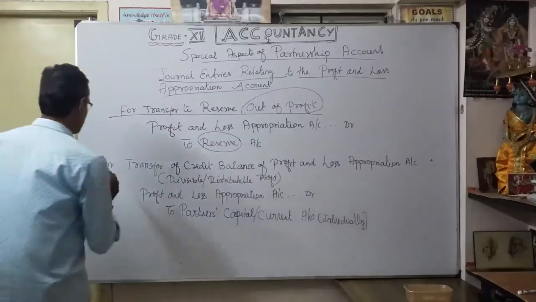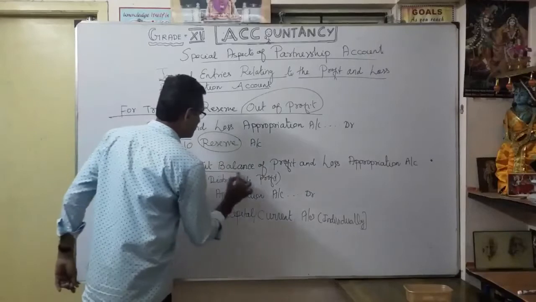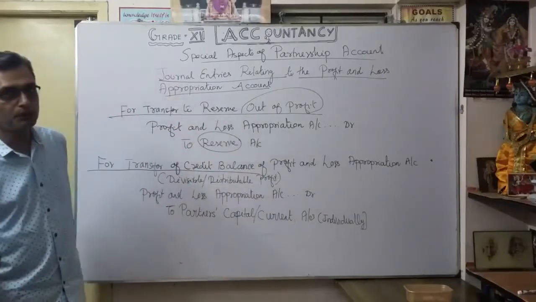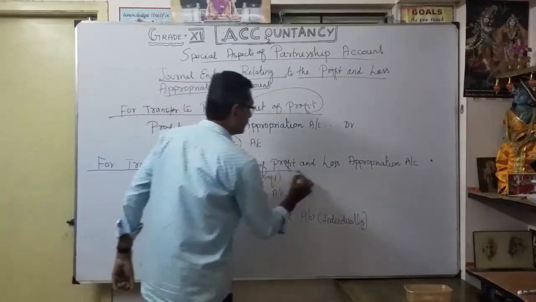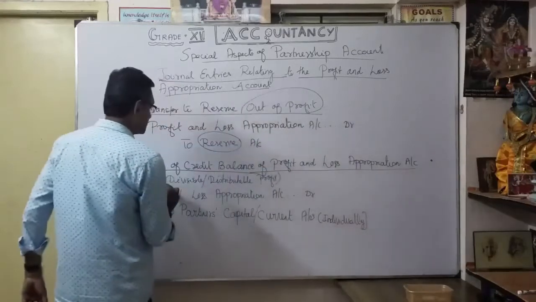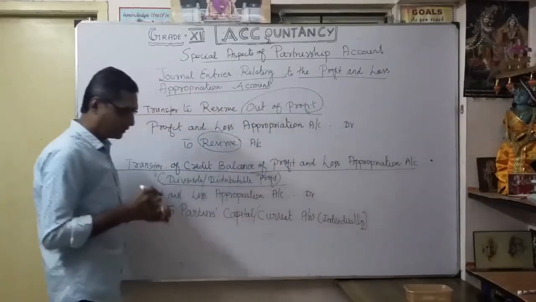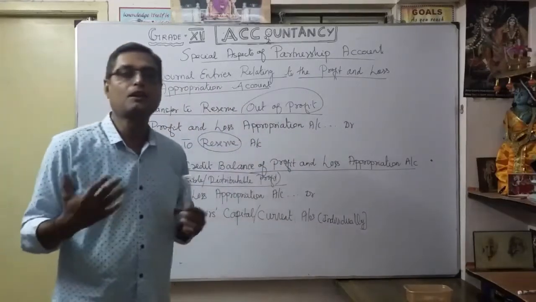Then finally, once the profit and loss appropriation account is prepared, see, any divisible or distributable profit available, we can transfer to which account? Partners' capital account.